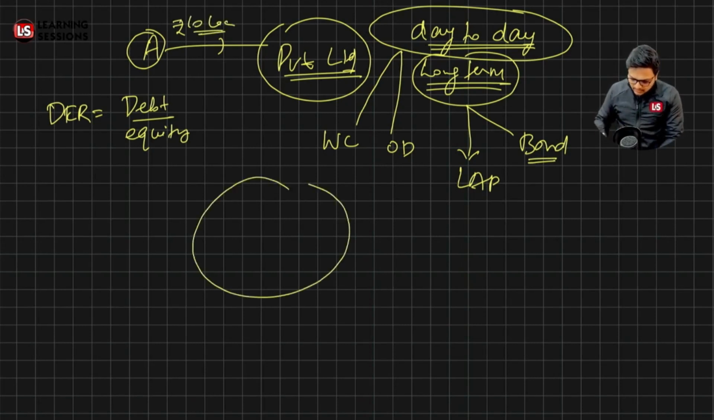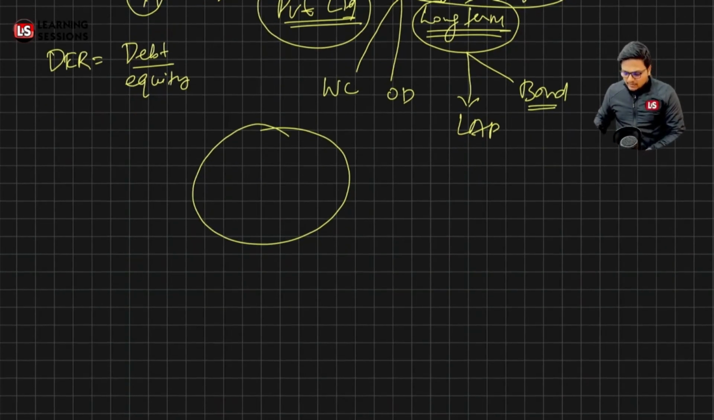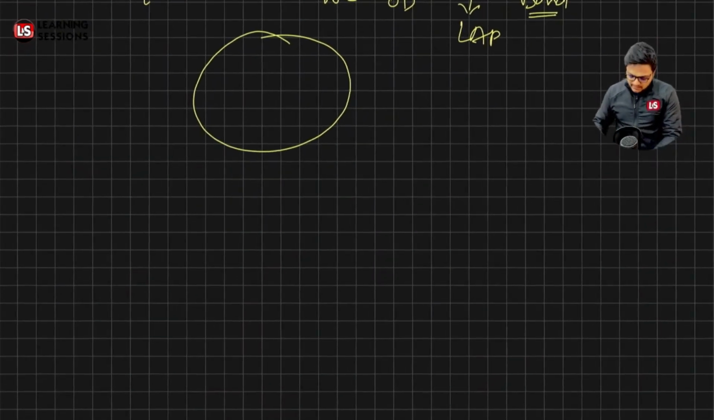Like in the case of a public limited company, where companies can issue public shares, these are stock listed companies. In that case they are issuing shares. Now there are investors who have invested in this particular company, and those are the equity holders.